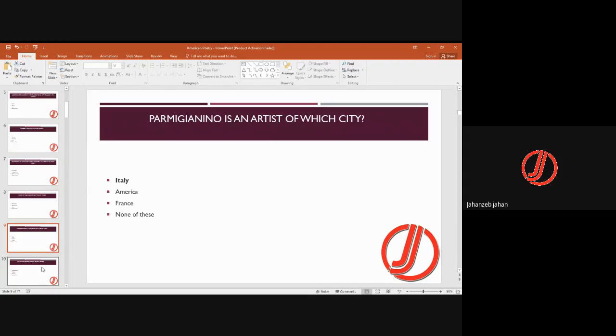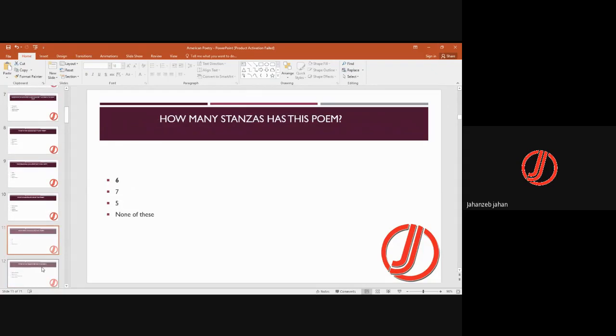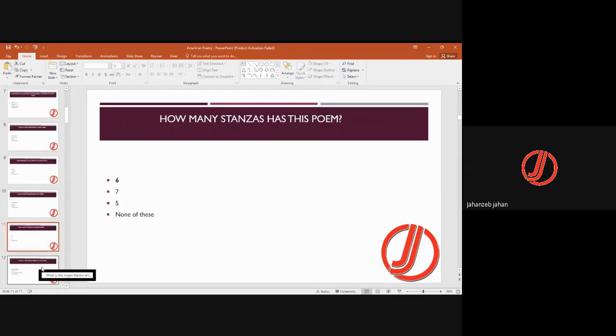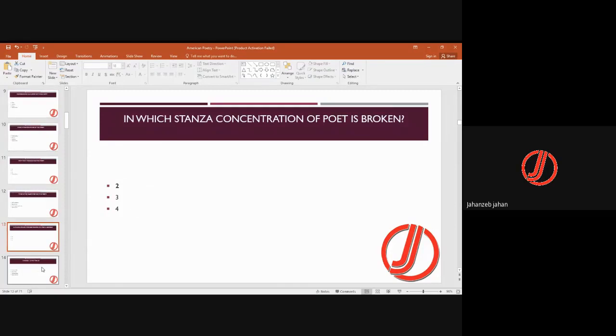Parmigianino was an artist of Italy, an Italian artist. The structure of the poem is called a postmodern poem. There are 6 stanzas in this poem. The major theme of this poem is self-reflection. A man is looking at himself and analyzing it. In which stanza is the concentration of the poet broken? It is in the second stanza that his concentration breaks.